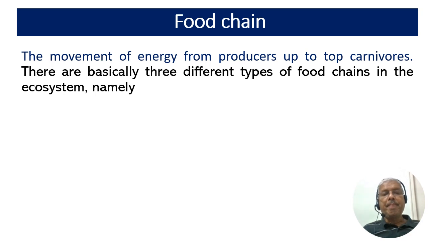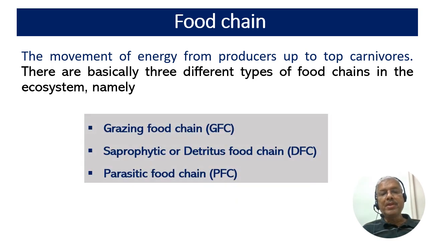Food chain. The movement of energy from producers up to the top carnivores. There are basically three different types of food chains in the ecosystems, and they are grazing food chain, saprophytic or detritus food chain, and parasitic food chain.